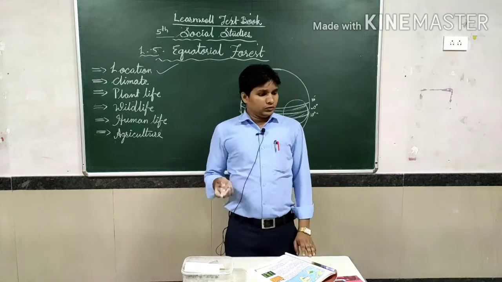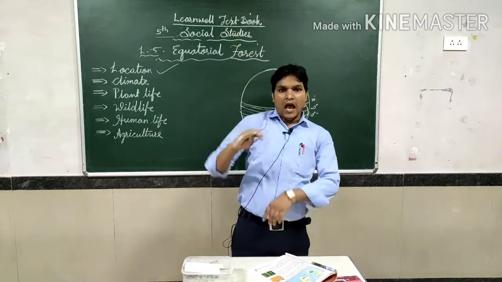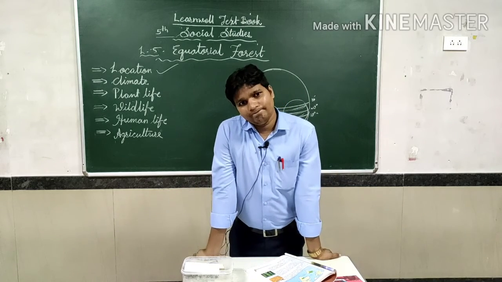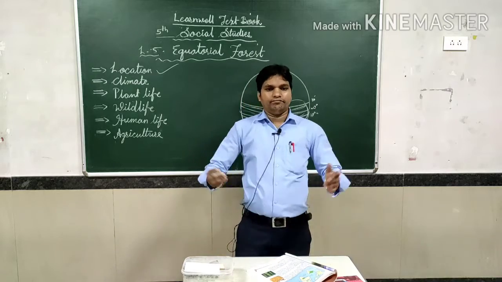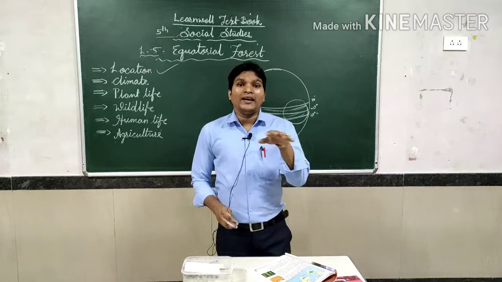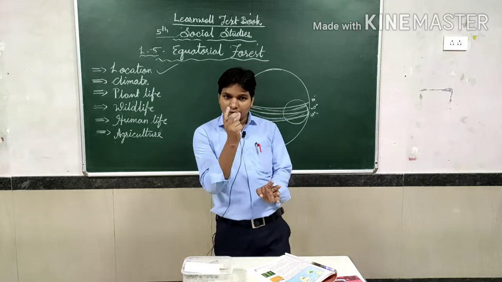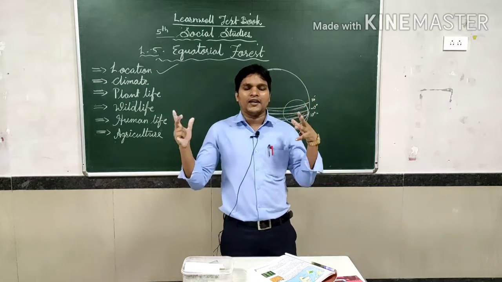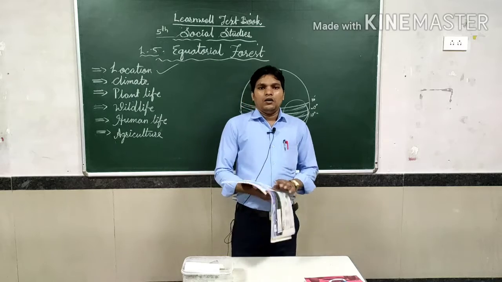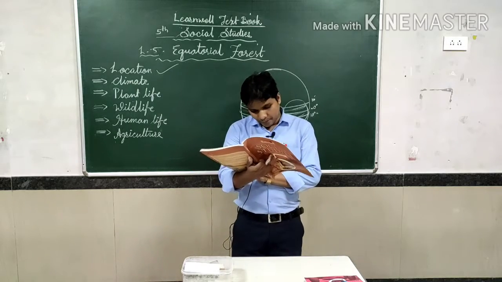That's why the plants and trees of these regions grow so thick and so tall, and the leaves are also very big. And one more thing: they don't shed their leaves all at a time. That's why this type of forest looks very green, evergreen. This is the evergreen forest, I mean the equatorial forest.